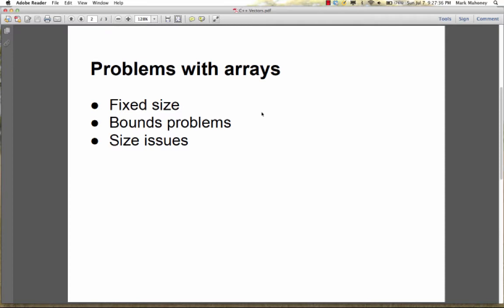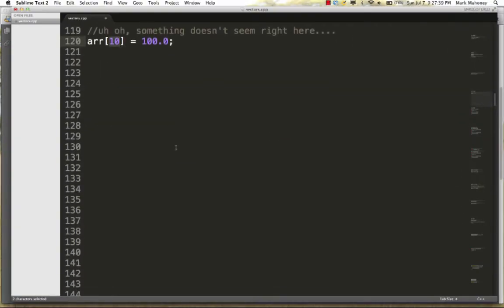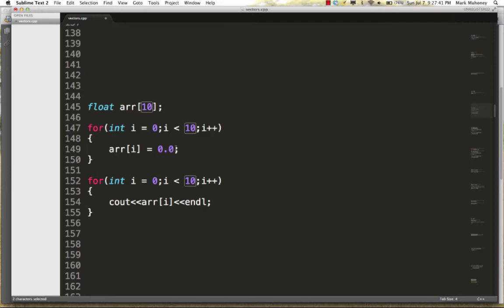And our last big problem with arrays is arrays don't know their own size. So look at this code here. We declare an array of 10 items, and then we have 2 loops to process the array. So first we zero out all the values, and then we go and print out all the values in the array. Notice the hard-coded use of 10 here. There's a 10 here, a 10 here, and a 10 here.